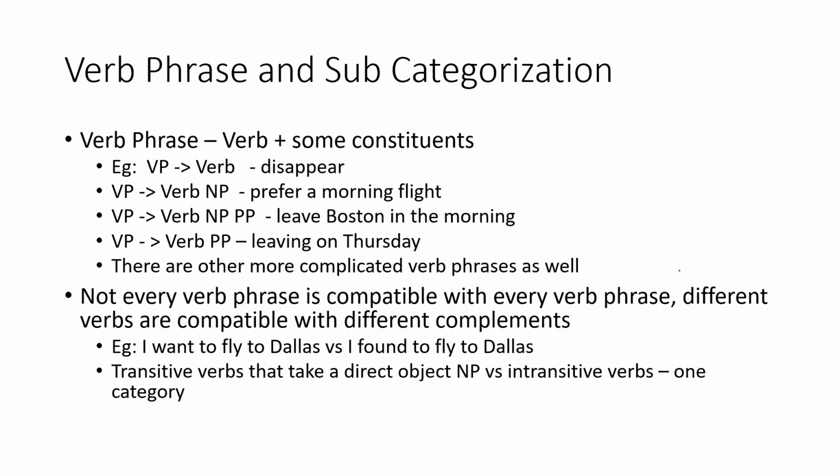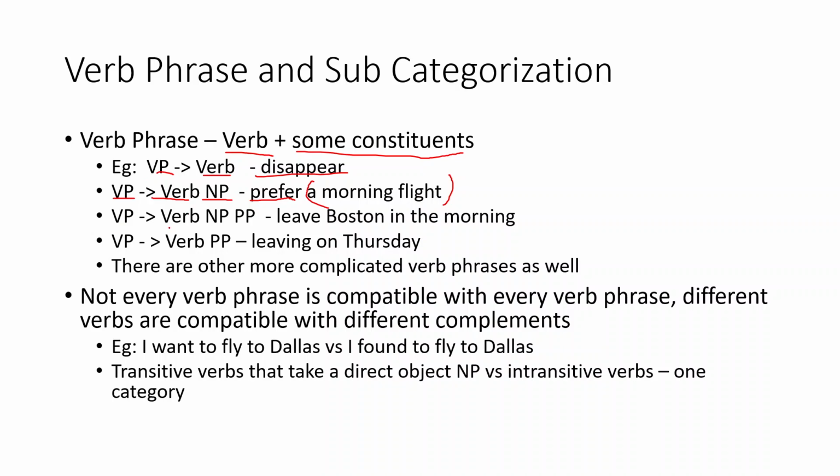Okay, this is another place where you need this agreement concept: the verb phrase and its subcategorization. So what do we mean by verb phrase? You have a verb along with some complements or some other constituents. So a verb phrase can be a simple verb, say like disappear, or it can be a verb followed by a noun phrase. Say for example, I prefer a morning flight. So prefer is a verb here. Morning flight is a noun phrase because the flight is being described by this morning flight, meaning it goes in the morning, right? So it is describing the flight, so it is a noun phrase.